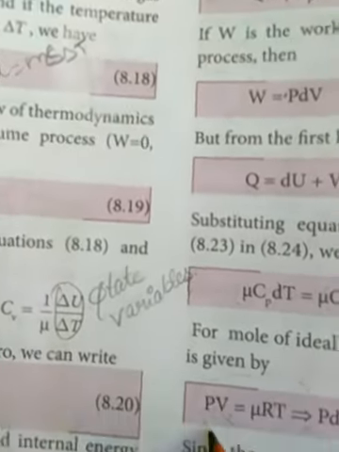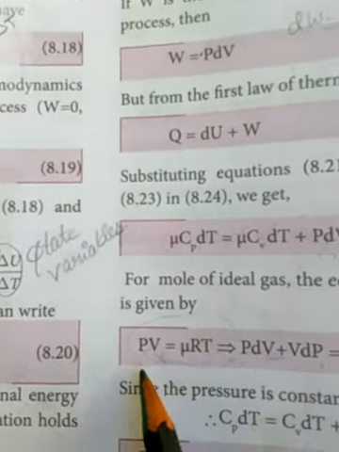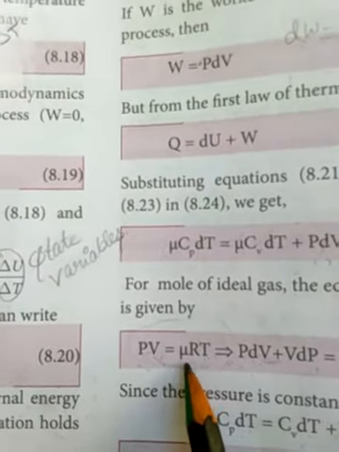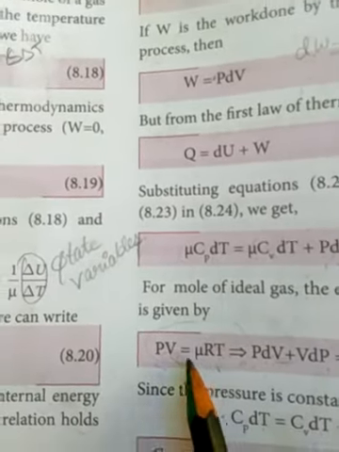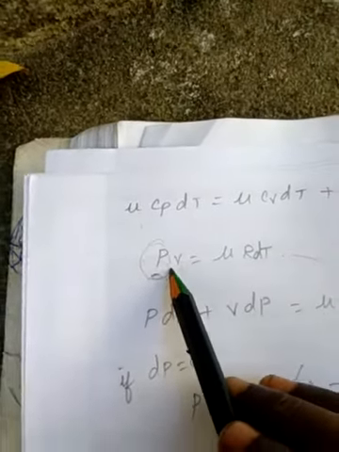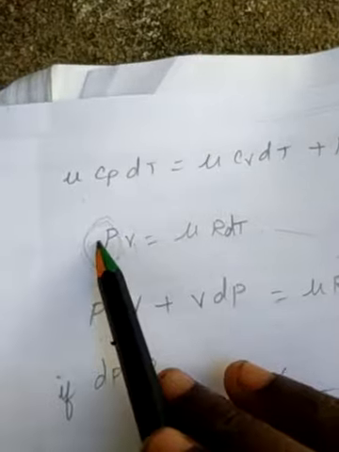See your book: the ideal gas equation is PV equals mu RT. Now, keeping P constant, when we increase the temperature, the volume changes. So we get P dV.